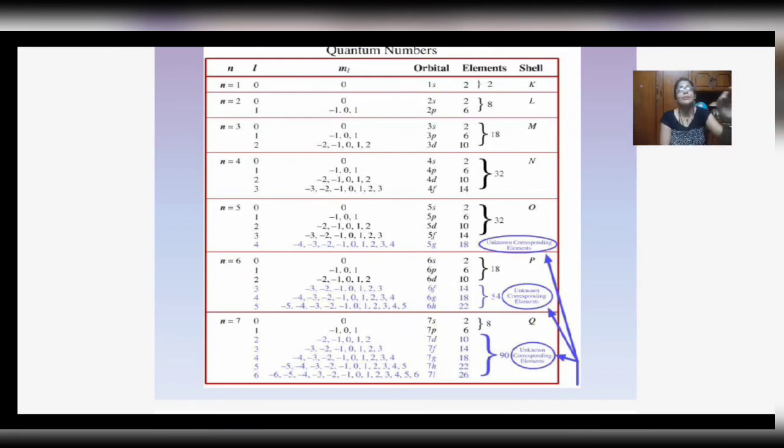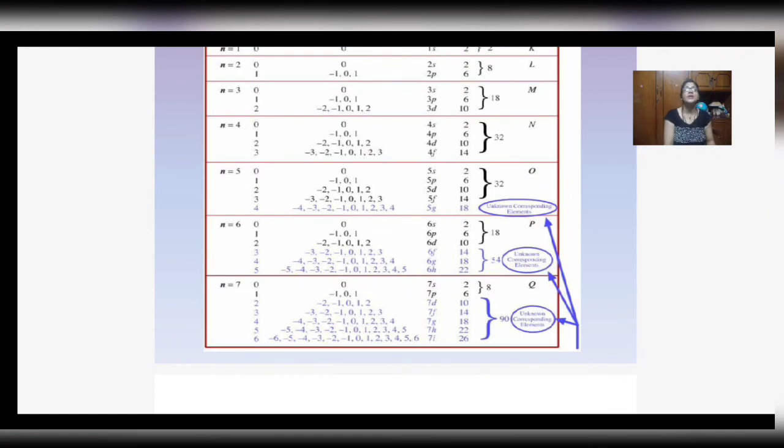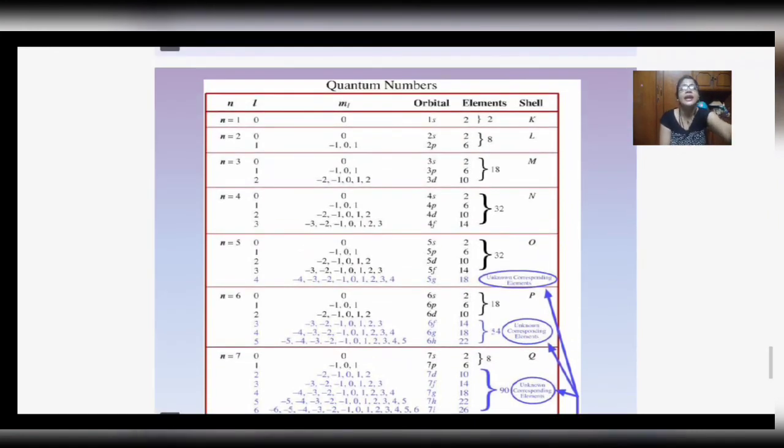Talking about n, the principal quantum number, when n equals 2, l will have two values, 0 and 1, since l equals n minus 1, that is 2 minus 1. Then the magnetic quantum number will be minus 1, 0 and 1.